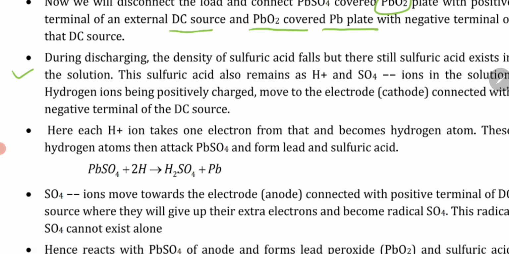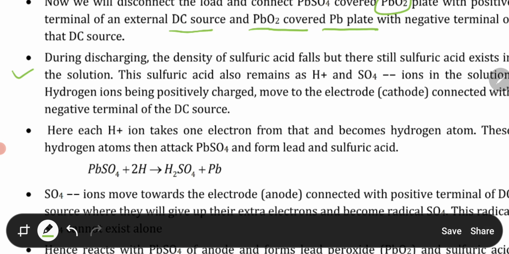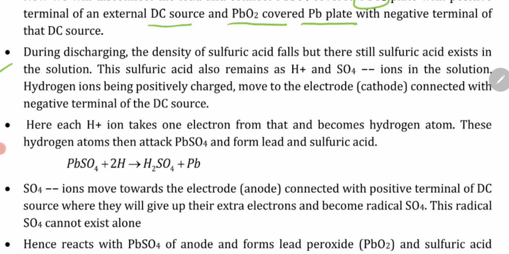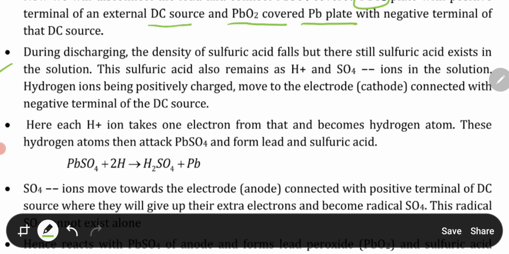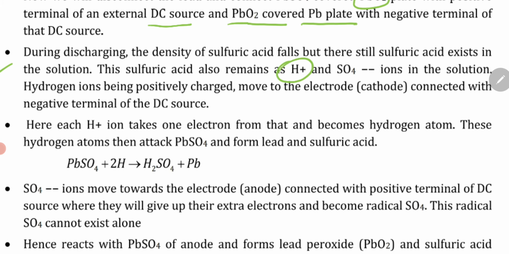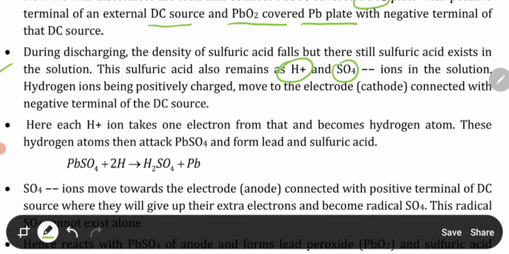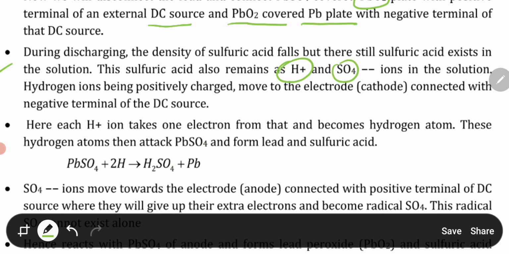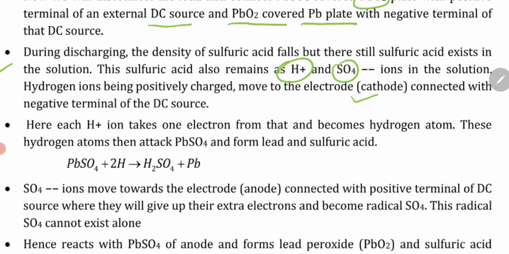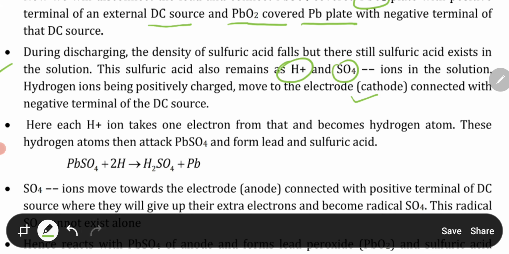During the discharging the density of sulfuric acid falls, but there is still sulfuric acid in the solution, so the hydrogen ions as well as the sulfate ions remain. These hydrogen ions, being positively charged, move to the cathode electrode, connected with the negative terminal of the DC source.